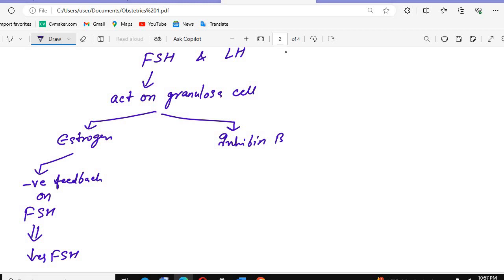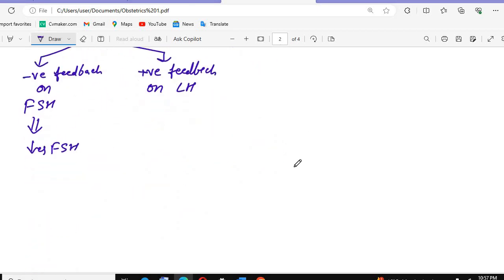After that, what happens? The estrogens have a positive feedback mechanism on luteinizing hormones, the LH hormones. So there will be an increase in the LH hormones.